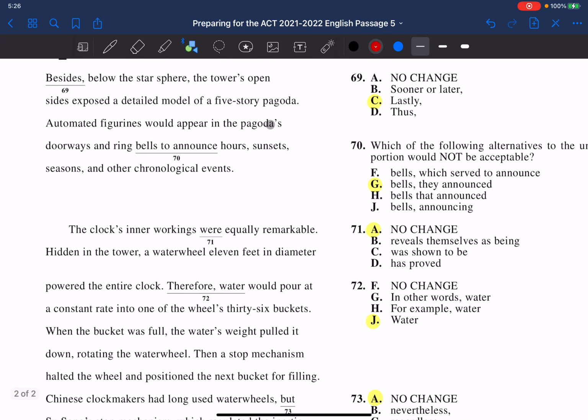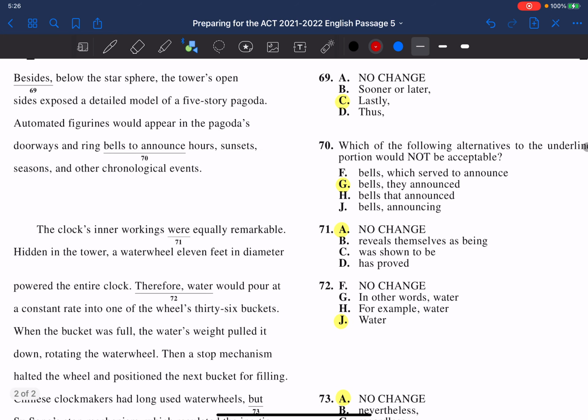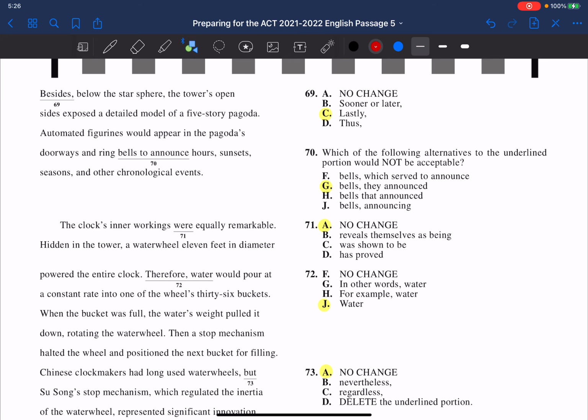Automated figurines would appear in the pagoda's doorway and ring bells to announce hours, sunsets, seasons, and other chronological events. So number 70, which of the following alternatives would not be acceptable? So here, now we're not saying which is the right one, we're saying which of these is the wrong one. And the answer is letter G, because what we want to do is we want to say automated figurines would appear in the pagodas and ring bells.